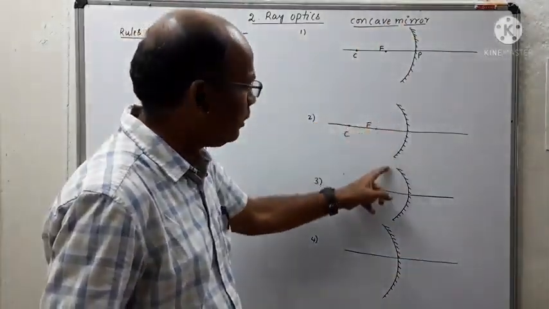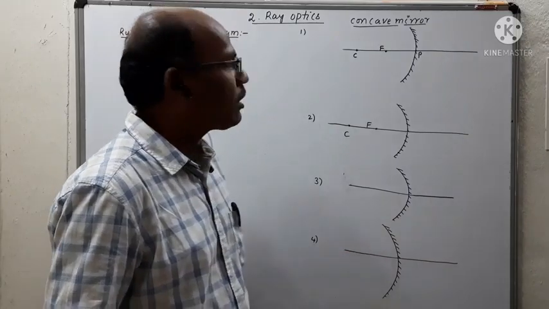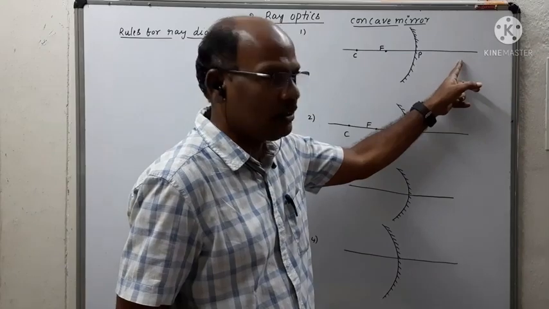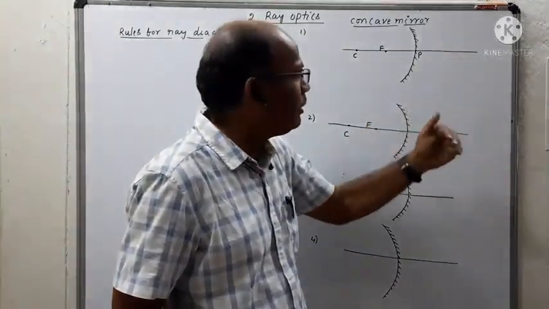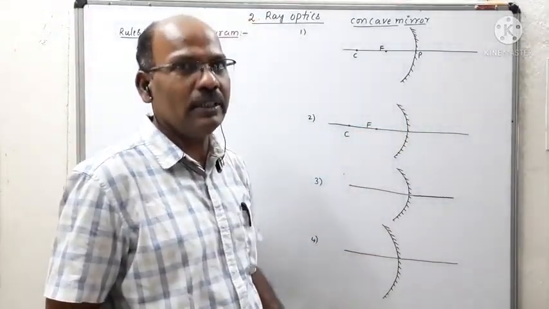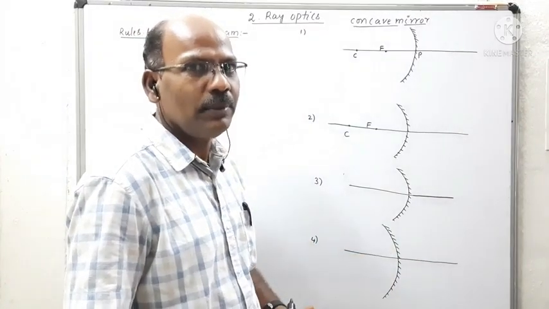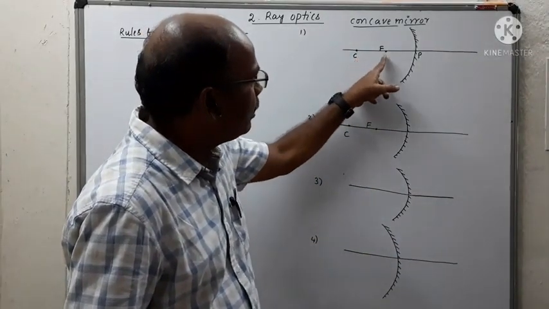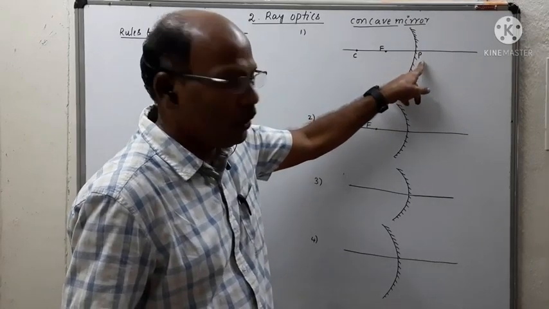These are the shapes of the concave mirror. This is the principal focus. Already we defined the important terms, definitions in the previous lesson: center of curvature, focus and pole.